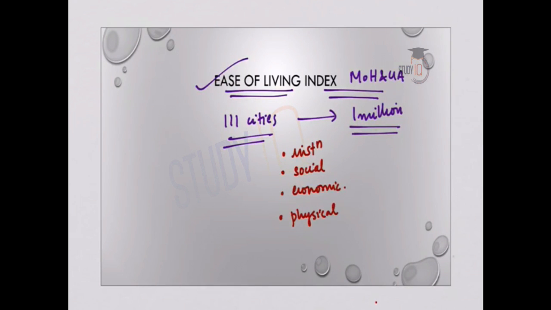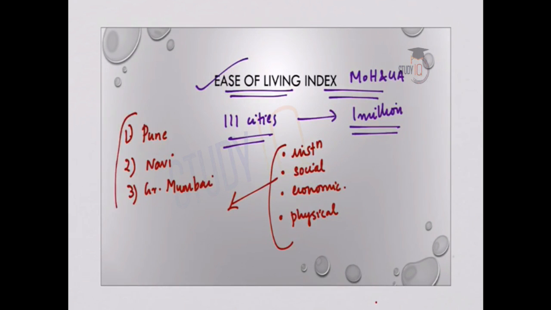Based on these 4 parameters, each city is assessed and rankings are given, and the first rank goes to Pune in Maharashtra. So the most livable city according to the report is Pune. Second one is Navi Mumbai. Third one is Greater Mumbai. So these are the 3 most livable cities according to the report, and all 3 of the cities are in the state of Maharashtra.